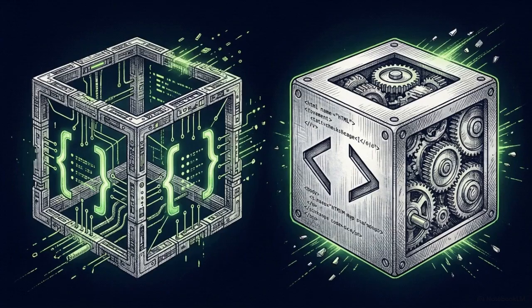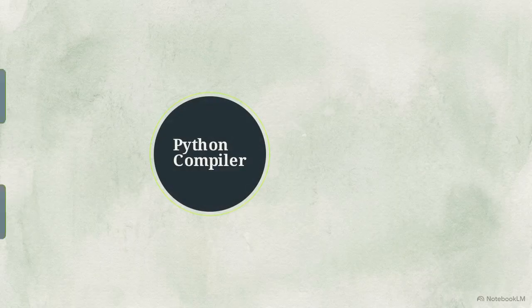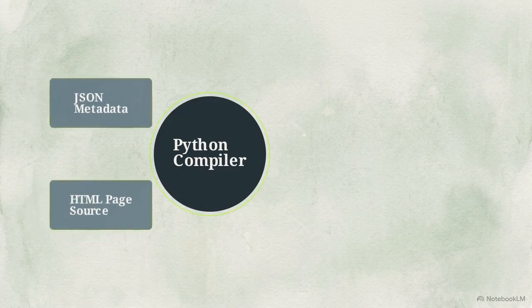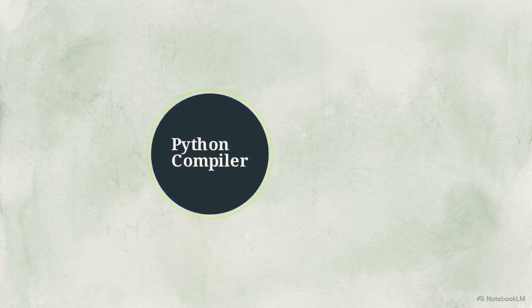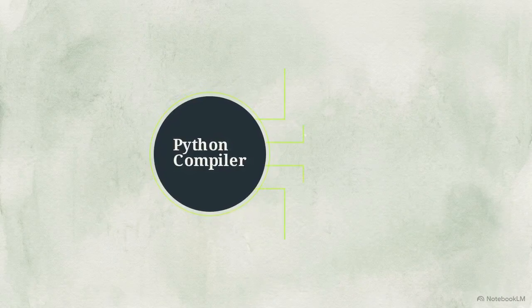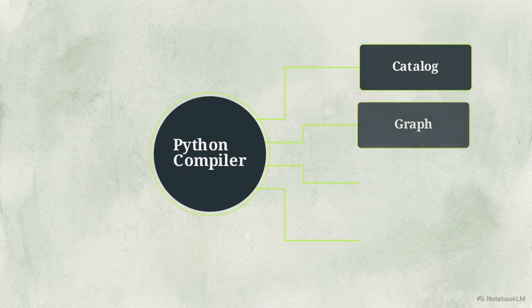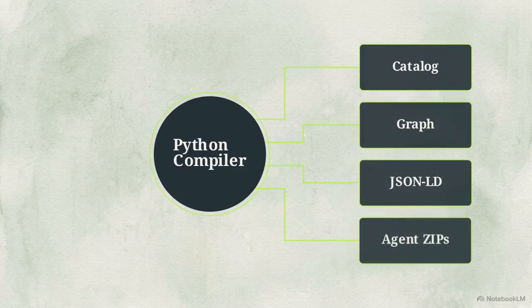A physical artifact in SharePlane consists of just two inputs: a structured JSON metadata record and a locked HTML page source. A dependency-free Python compiler takes these two inputs and projects them to multiple surfaces, generating the human page, graph indexes, JSON-LD, and deterministic agent packages.